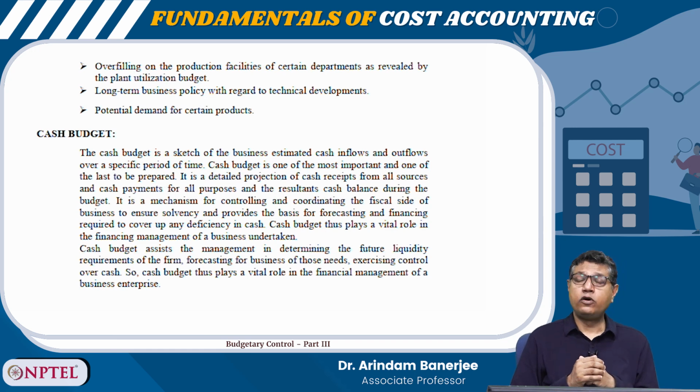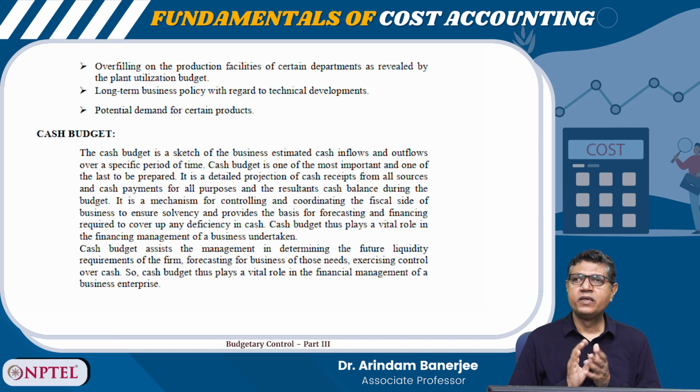On the other hand, the cash budget tells us that if at any point of time there is a possibility of shortfall, then the company needs to think about where the shortfall will be met. Should the company go for a short term loan, a short-term working capital loan, or is there any other source?